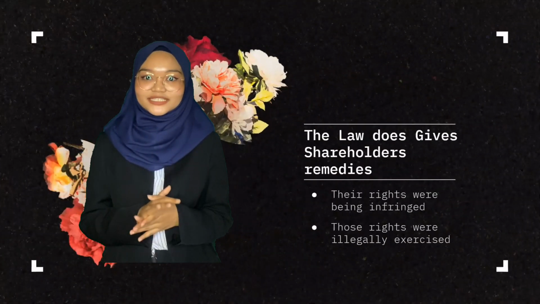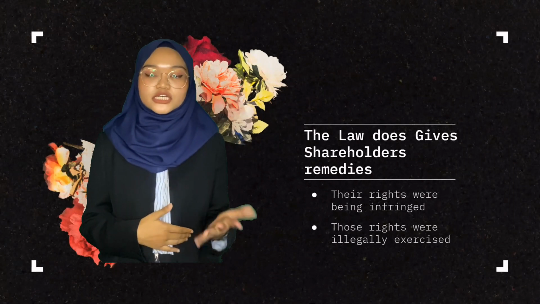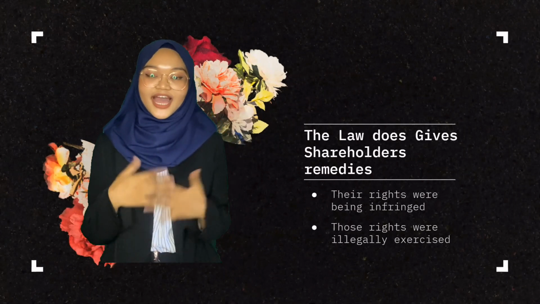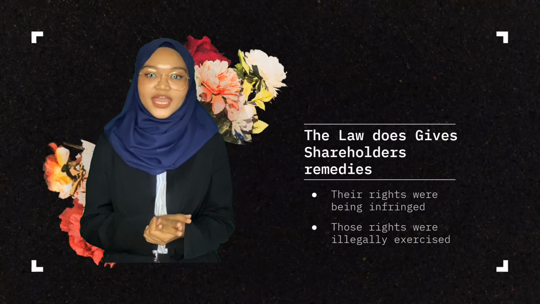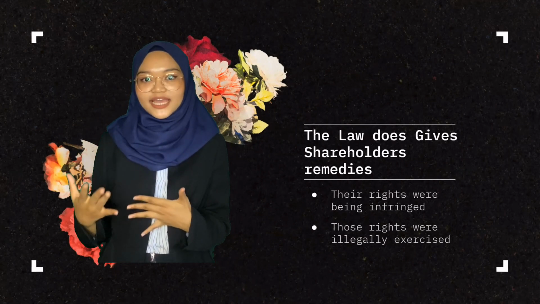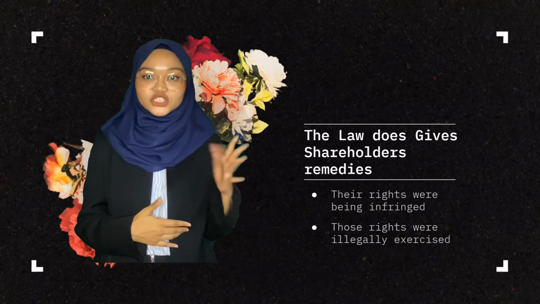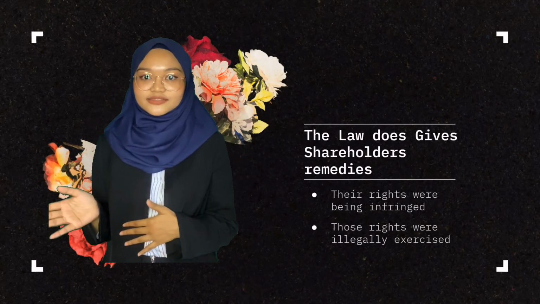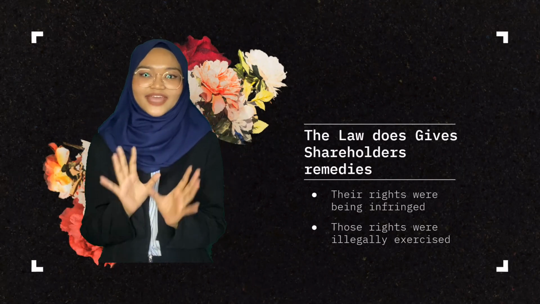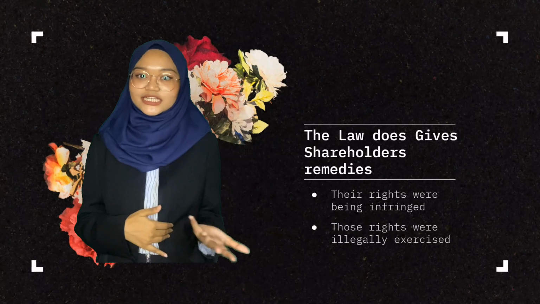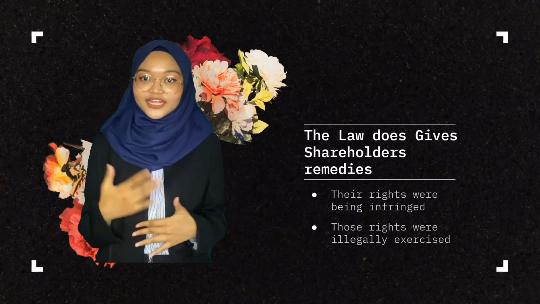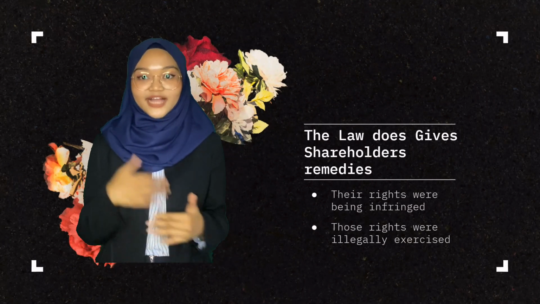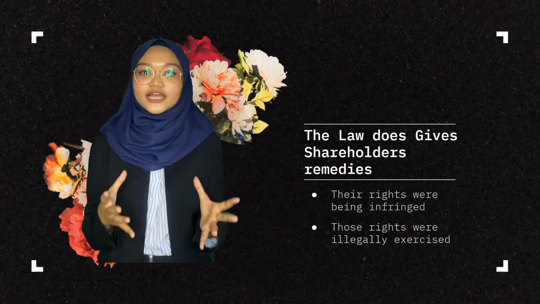This is a remedy that allows shareholders to bring an action when they have suffered a personal wrong. The courts will also examine any agreement between the shareholders and the directors to see if there had been any understanding or legitimate expectation. If there are any, the shareholders will have a stronger case for proving oppression.